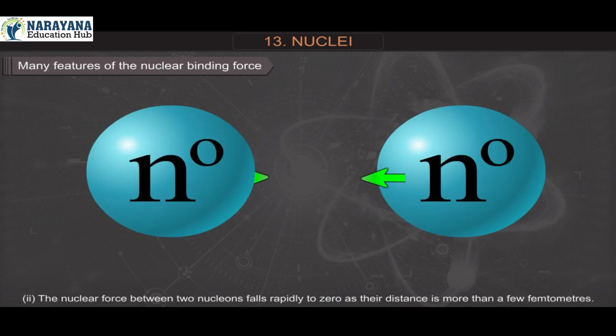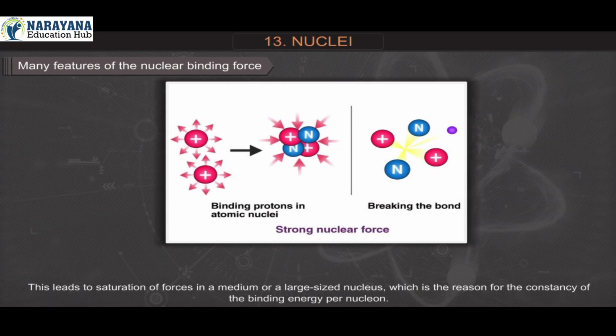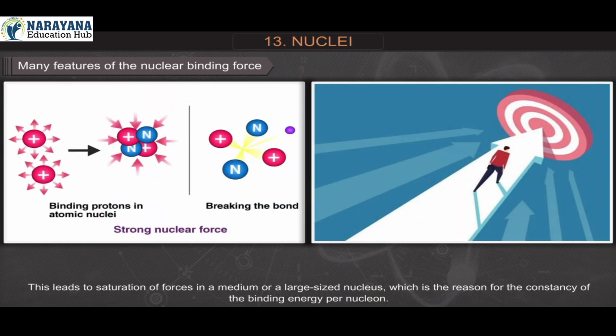Number 2. The nuclear force between two nucleons falls rapidly to zero as their distance is more than a few femtometers. This leads to saturation of forces in a medium or a large-sized nucleus, which is the reason for the constancy of the binding energy per nucleon.